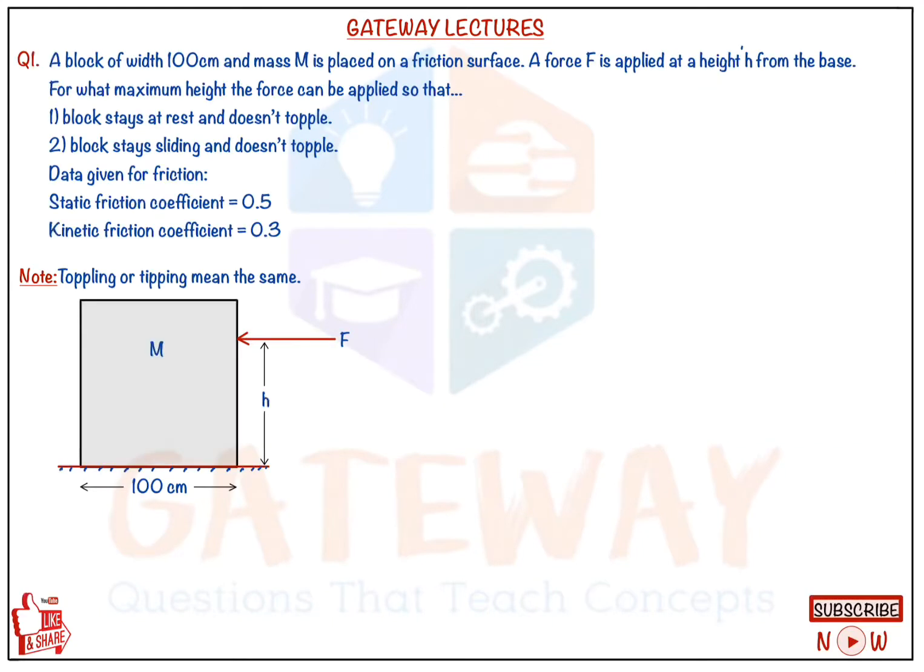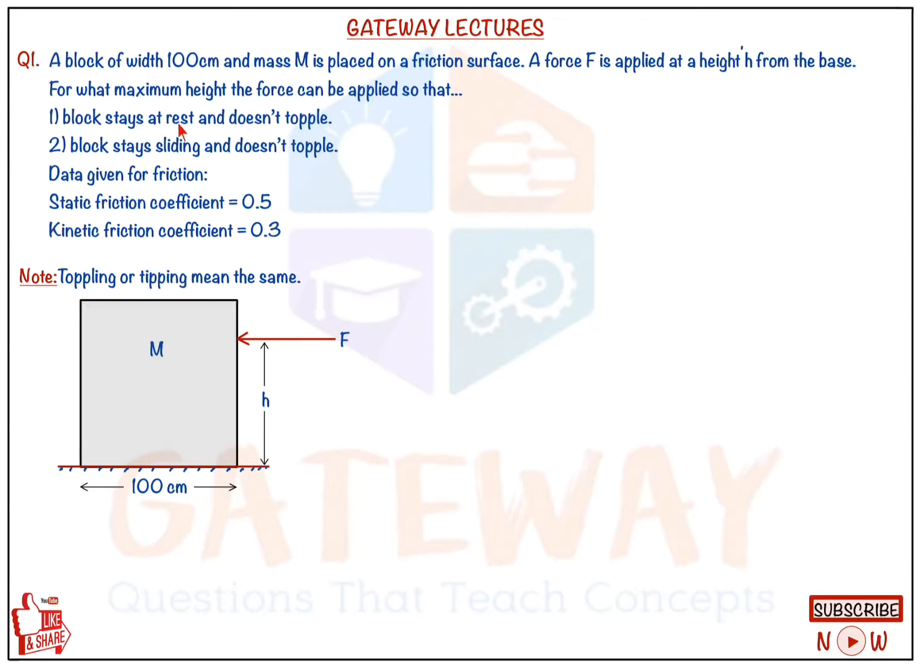A block of width 100 centimeter and mass m is placed on a friction surface. So the surface has friction. A force F is applied at a height h from the base. For what maximum height can the force be applied? There are two conditions given.